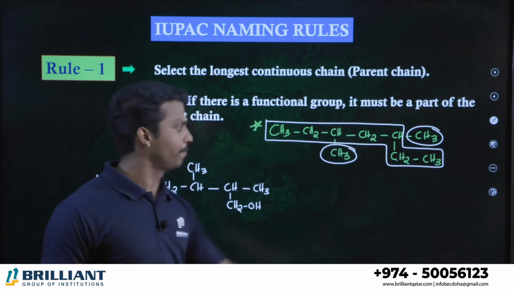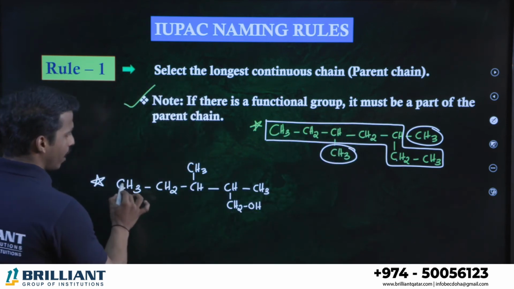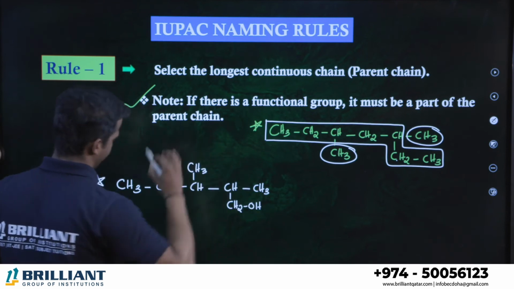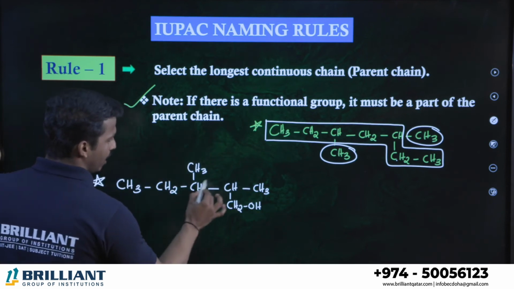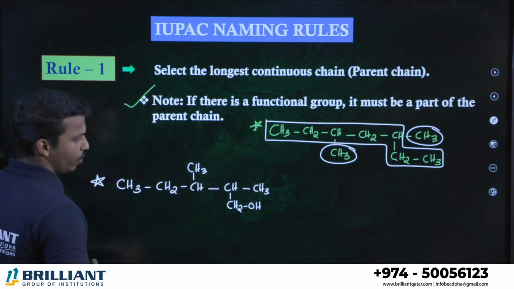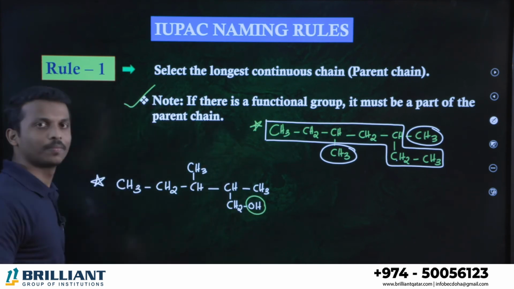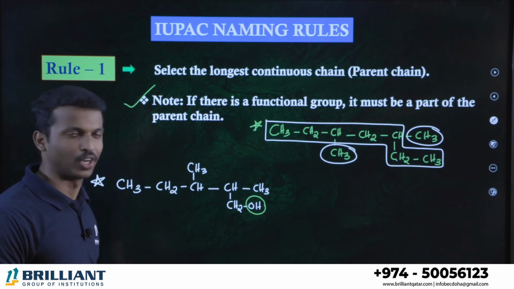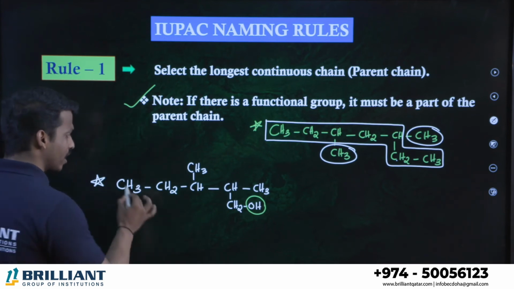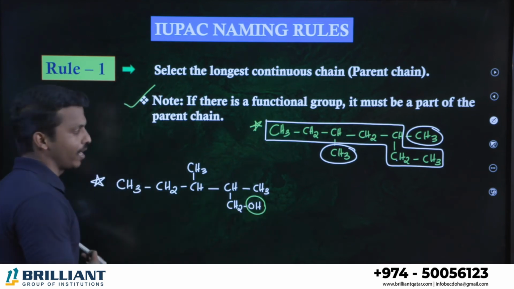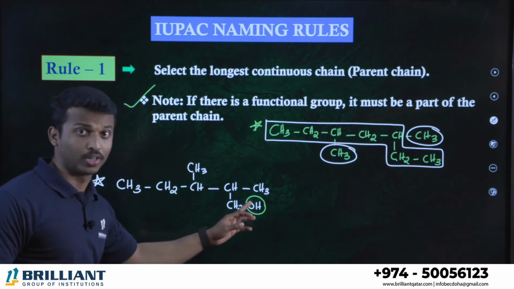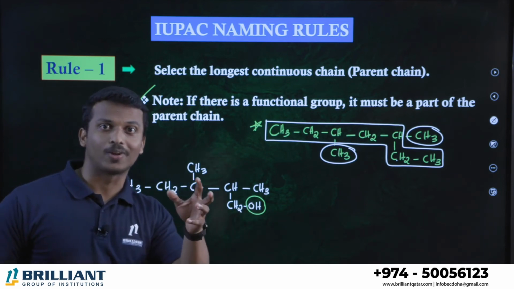That's why I took 7. But what about here? 1, 2, 3, 4, 5. Which is the functional group in this compound, dear all of you? Alcohol, OH. Alcohol is the functional group. If you consider the linear chain as the parent chain, the functional group OH is not a part of the major chain.